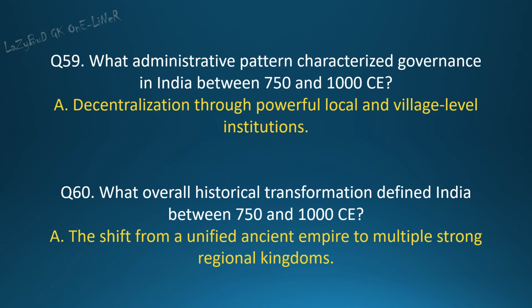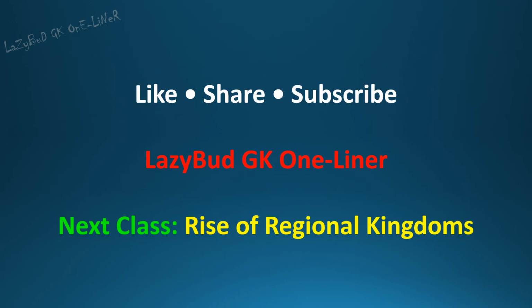Question 59. What administrative pattern characterized governance in India between 750 and 1000 CE? Answer: decentralization through powerful local and village-level institutions. Question 60. What overall historical transformation defined India